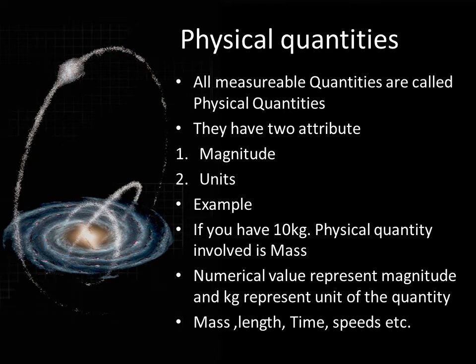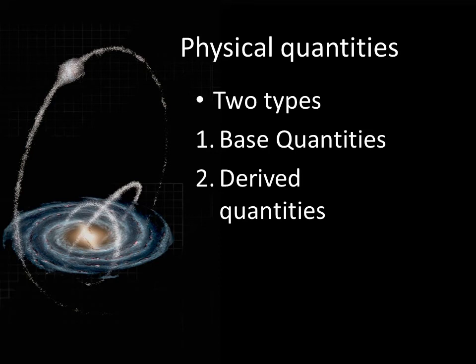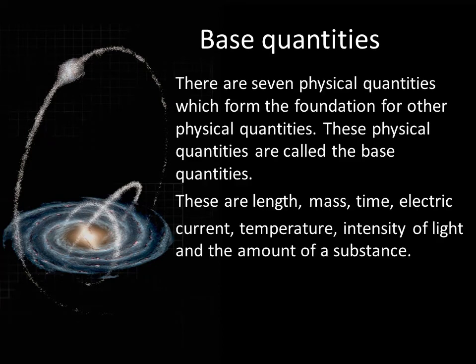Now we are going to discuss types of physical quantities. There are two types of physical quantities: base quantities and derived quantities. We'll discuss the base quantities first. These are 7 physical quantities which form the foundation of other physical quantities.